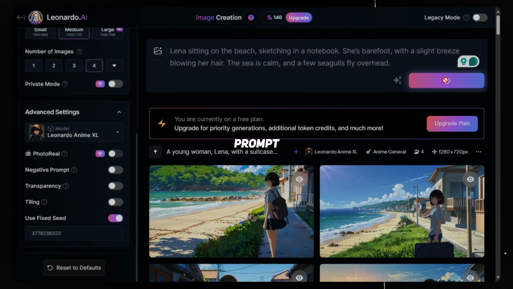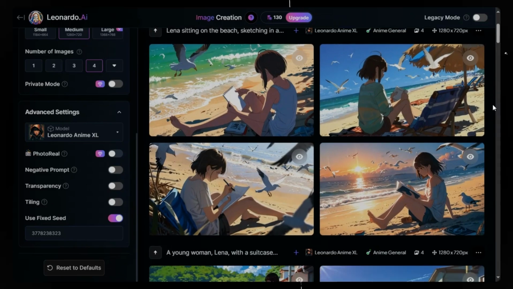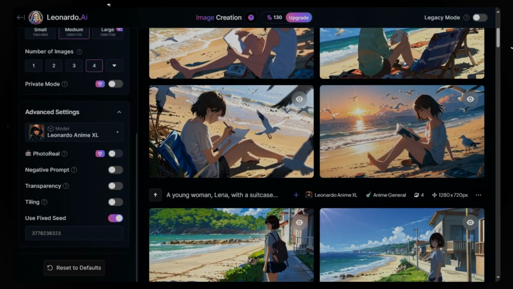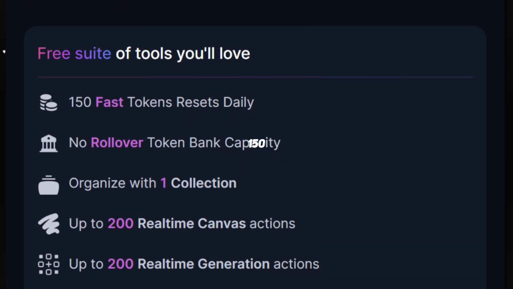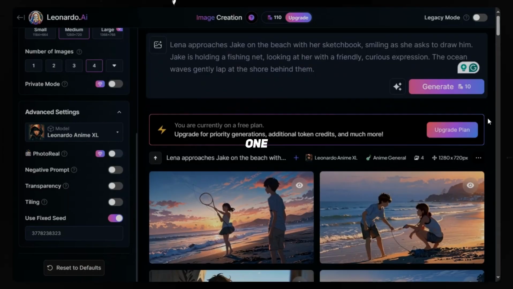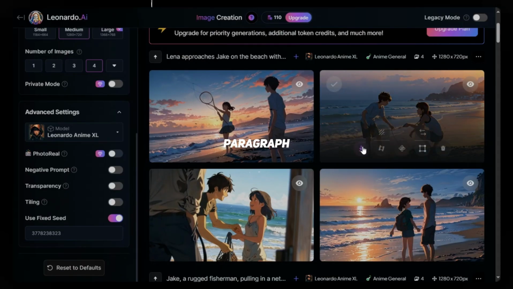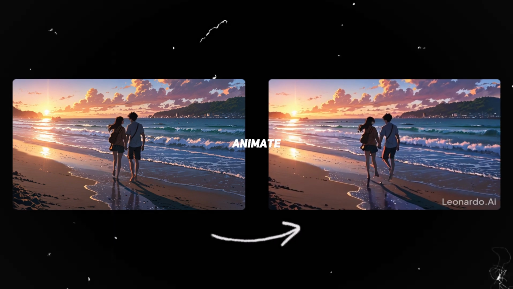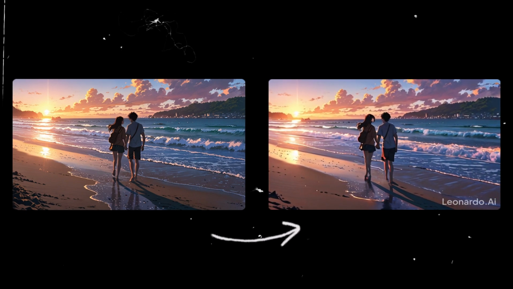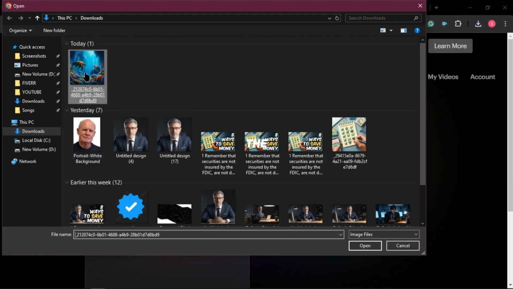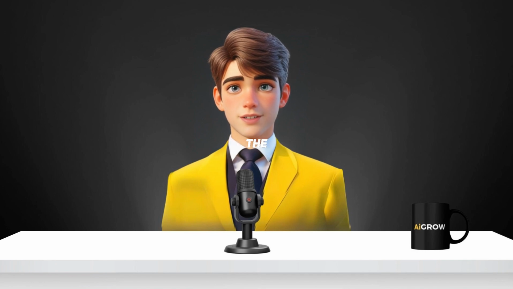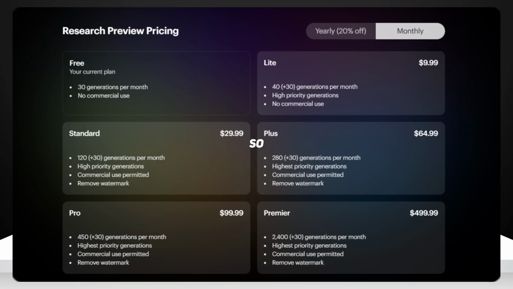Paste the second prompt and generate it. Do the same to generate all the images. Leonardo provides 150 credits daily and one generation costs 10 credits. In this way, one account can generate enough images for one paragraph. After the generation of images, you can animate them using AI. Leonardo also has a motion feature that animates the images for free. Otherwise you can use Luma, which is the best one, but the problem is, it decreases the quality. For better quality you need to buy a subscription, so I'm not doing that.